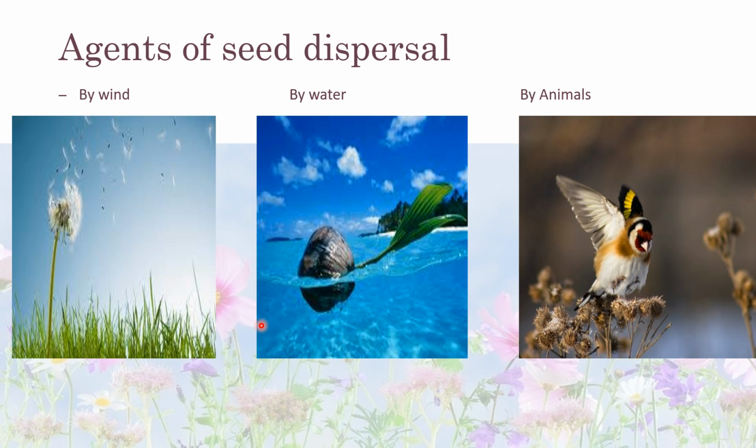Second one is dispersal by water. Seeds dispersed by water have a spongy outer covering. Examples are coconut and lotus. Coconut has a spongy outer covering, so it can float easily in water. Then seeds dispersed by animals have spines. They attach to the skin of animals and the clothes of human beings, and they reach from one place to another. It means they reach one place from another through animals and humans.